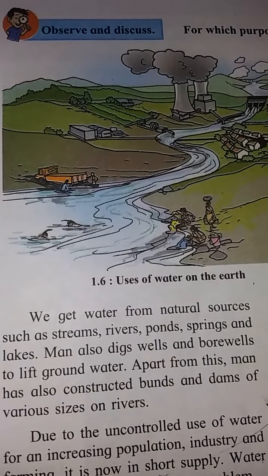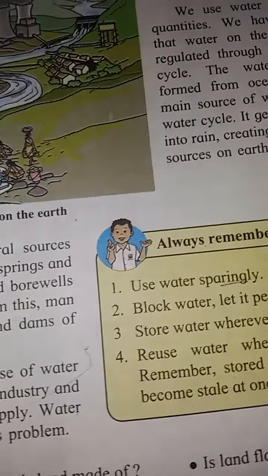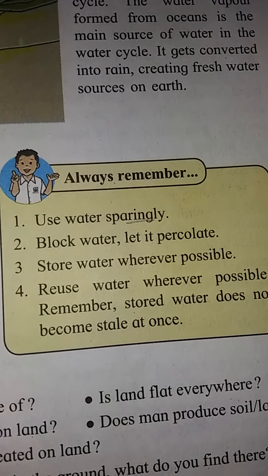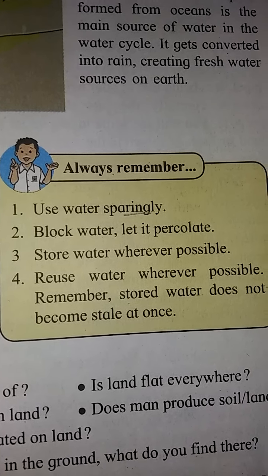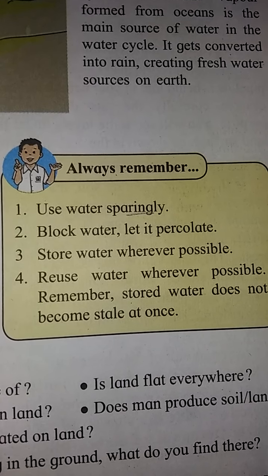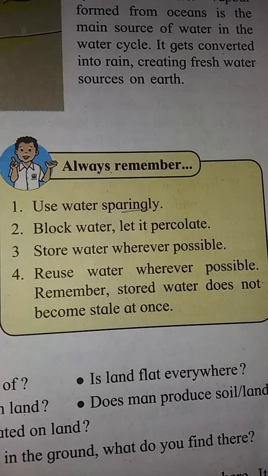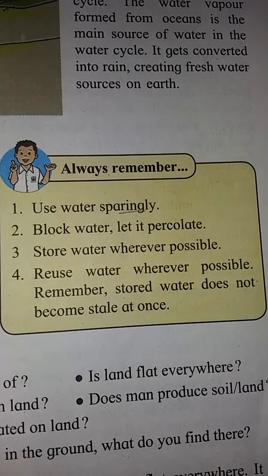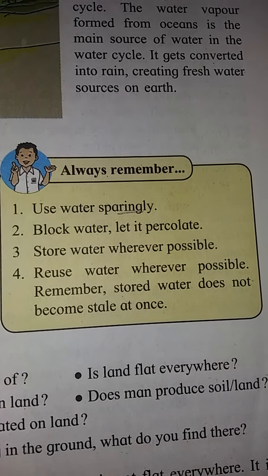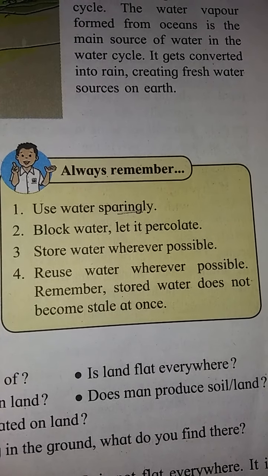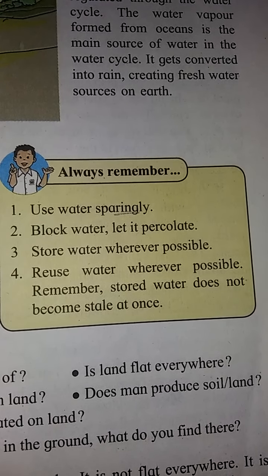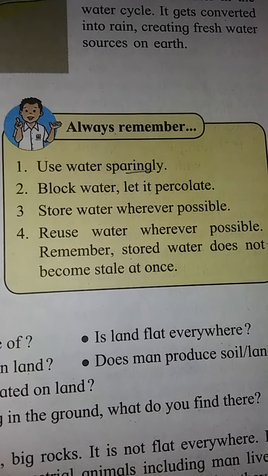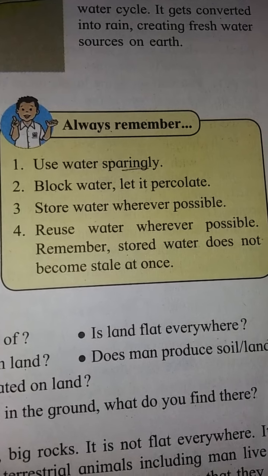Now how to take care of water? We should use water sparingly. We should not waste water. We should use water only where it is necessary. We should not waste water unnecessarily. Second is block water. It means to put up bunds or dams and let the water get collected. Let it go into the ground. It means we can have more wells and more bore wells.